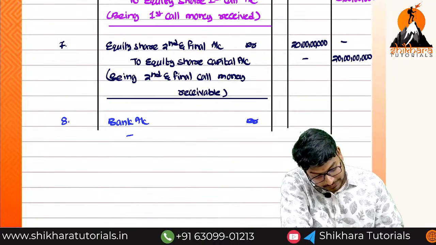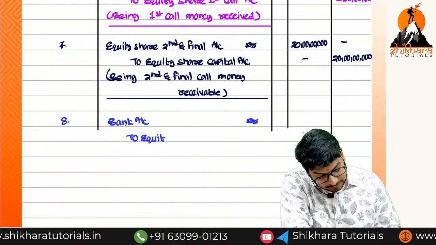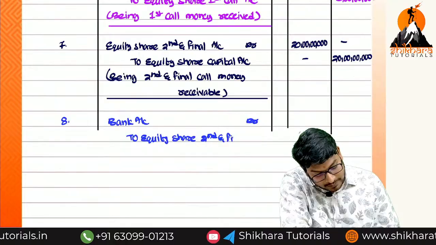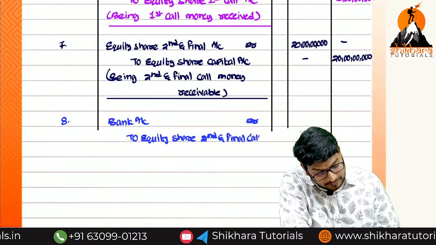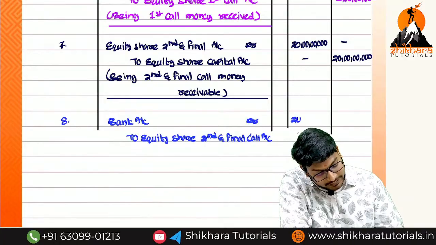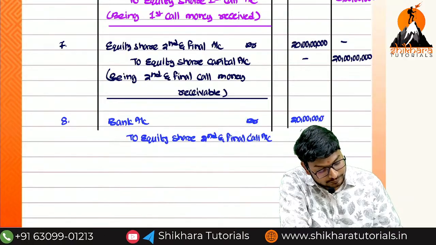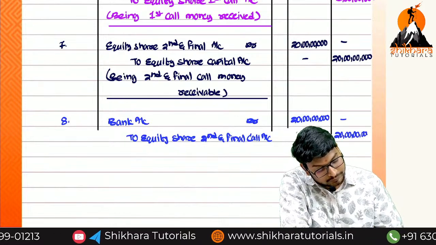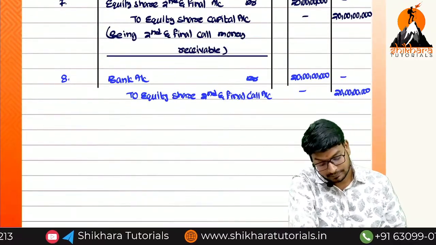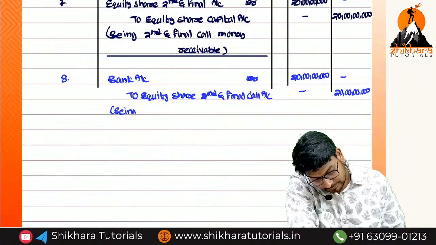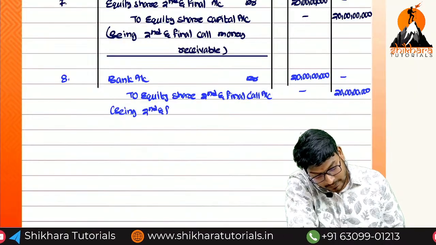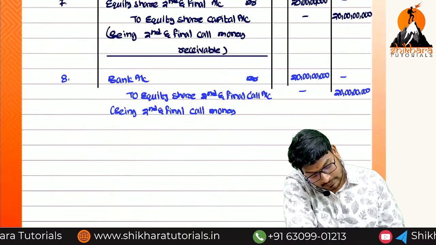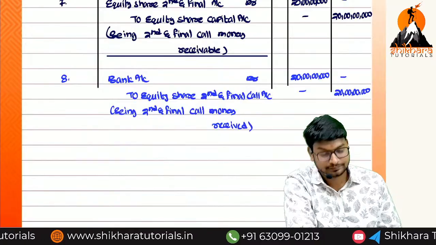Bank account debited to equity share second and final call account. The same amount of 20 crores. Being second and final call money received.